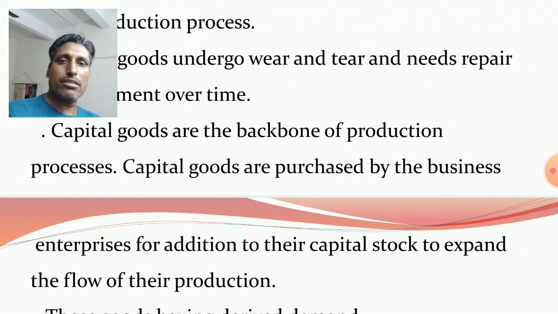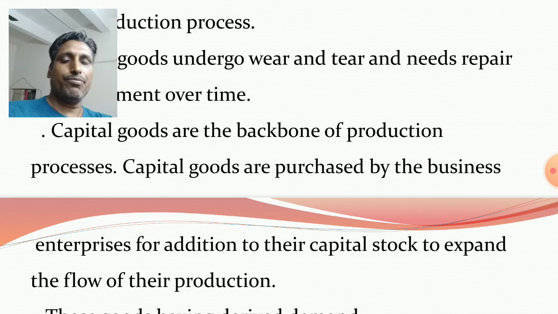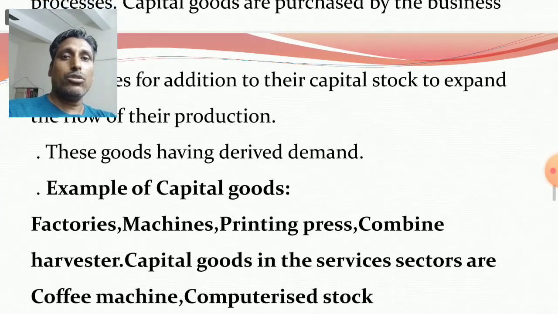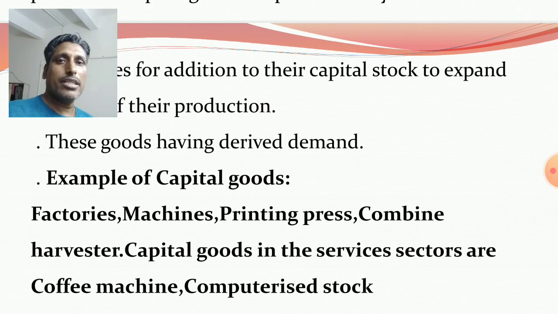When an investor invests money on additional machines, tools and equipments, then definitely production will be expanded in future. So these goods have derived demand. Derived demand: the demand for one good mainly depends upon the demand for another good.